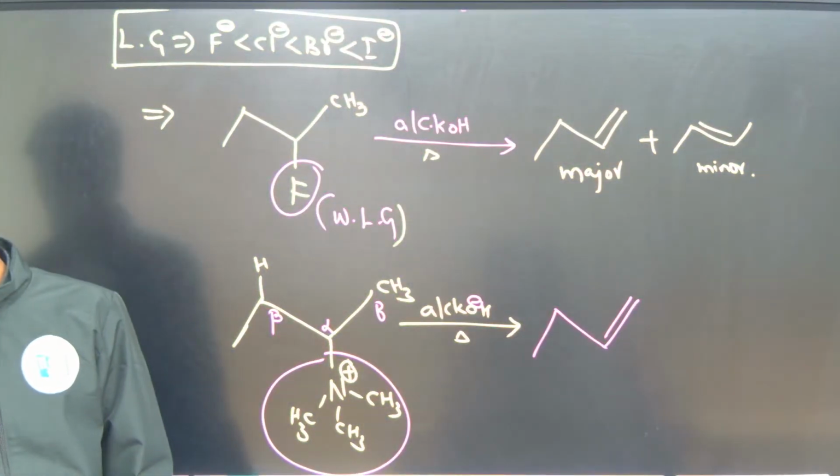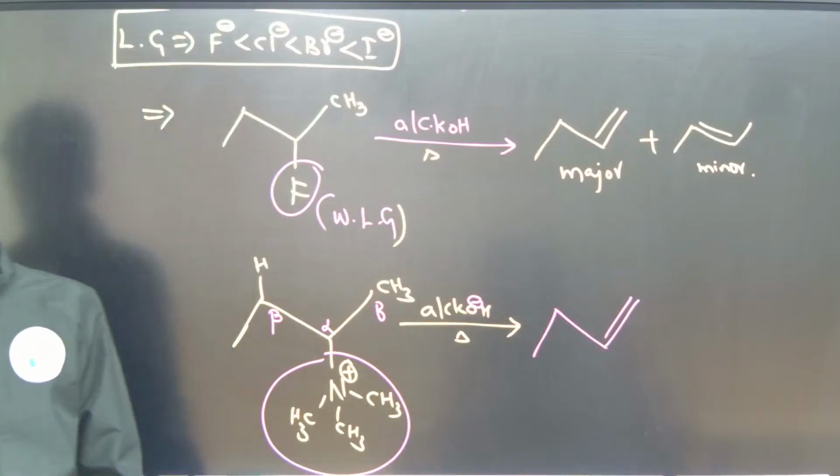If I remove here, we will get an internal alkene, but if I remove here, you will get a terminal alkene. So whenever there is a bulky leaving group or a very weak leaving group, we will get less substituted or terminal alkenes as major.